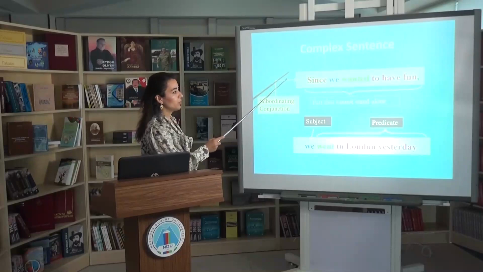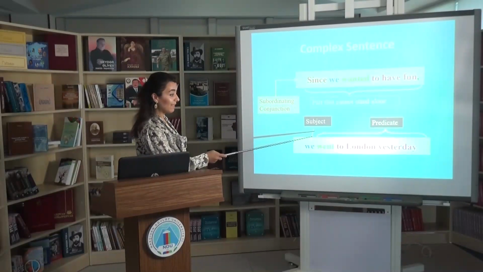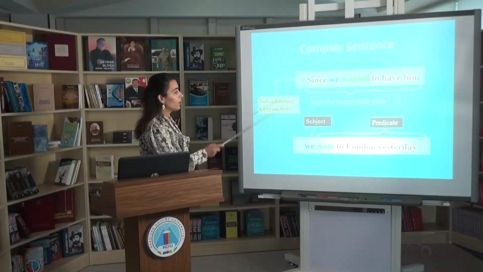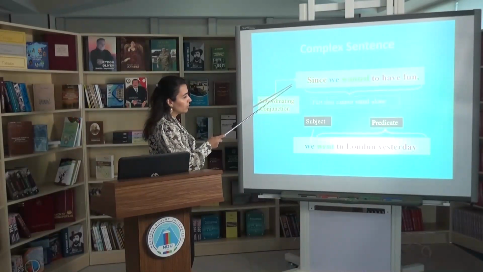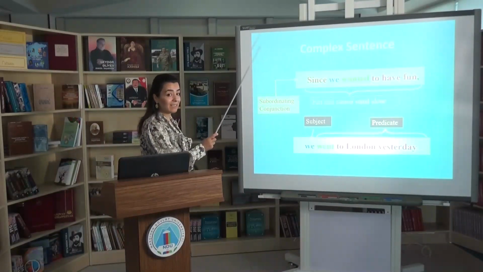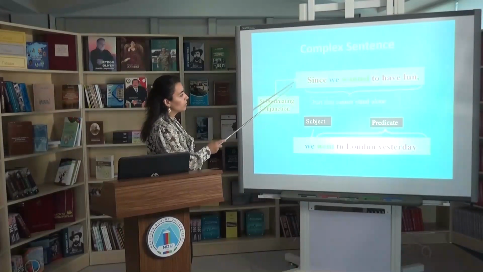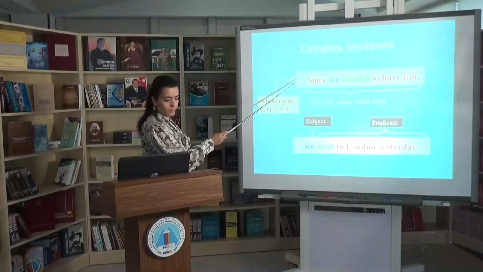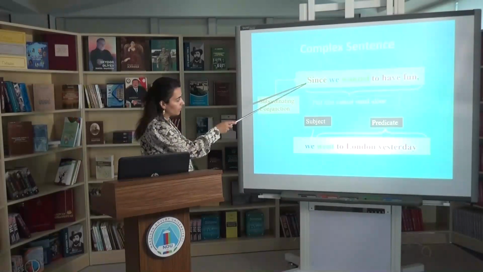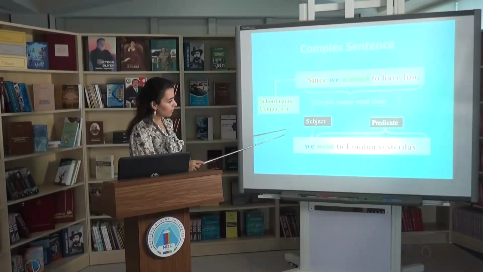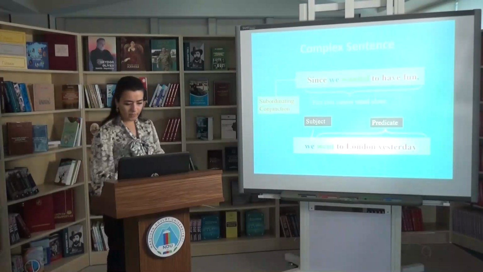So, since we wanted to have fun, we went to London yesterday. This sentence is also an adverbial subordinate clause of cause, an adverbial modifier of cause. So the subordinating conjunction I have used is since. I think everything is clear for you now.